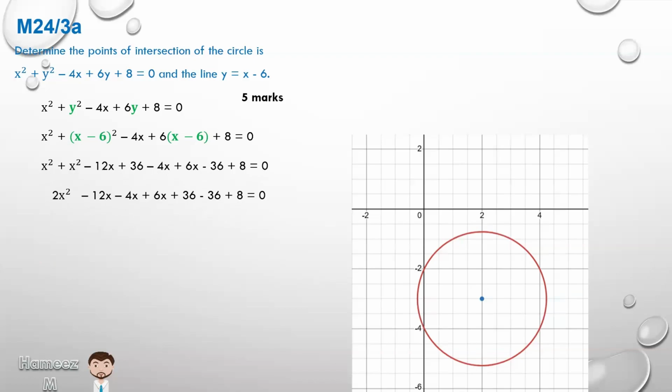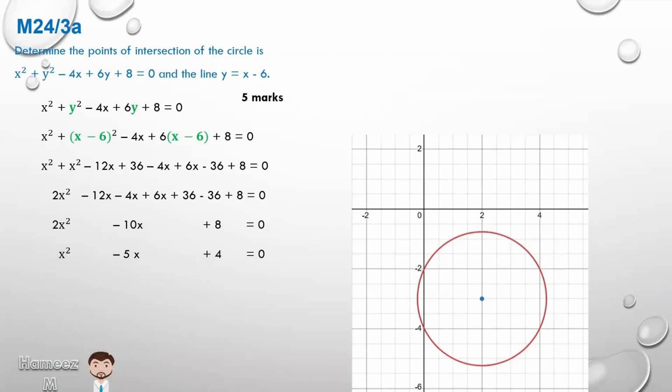So we have 2x squared minus 16x plus 6x is minus 10x, and 36 minus 36 is 0. We're left with 8. 2x squared minus 10x plus 8 is equal to 0. So I've kind of drawn the line here to show you that, but we'll come up with that just now. And we can make this a little simpler by dividing throughout by 2, every single one of the 4 terms there. 2x squared we could divide by 2, minus 10x we could divide by 2, plus 8 will divide by 2, and 0 will be divided by 2. So that will give us x squared minus 5x plus 4 is equal to 0.